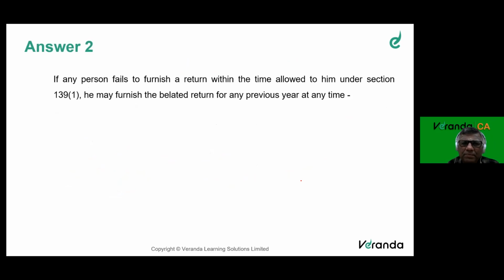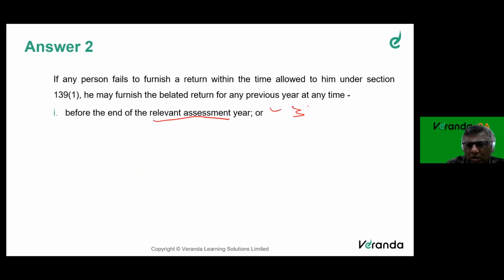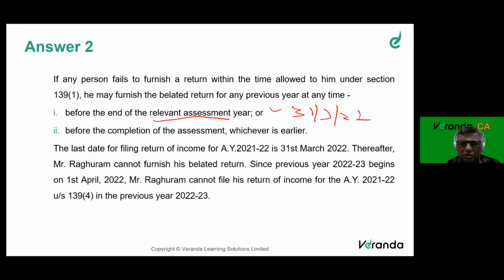Let us understand. If any person fails to furnish his return in time allowed, he may furnish the belated return before the end of the relevant assessment year, 31-3-22, or before completion of assessment. This is what I said. The last date is 31-3-22. The last date is over. Thereafter, Mr. Raghuraman cannot file his belated return, since the previous year 22-23 begins. He cannot file his return for the year.